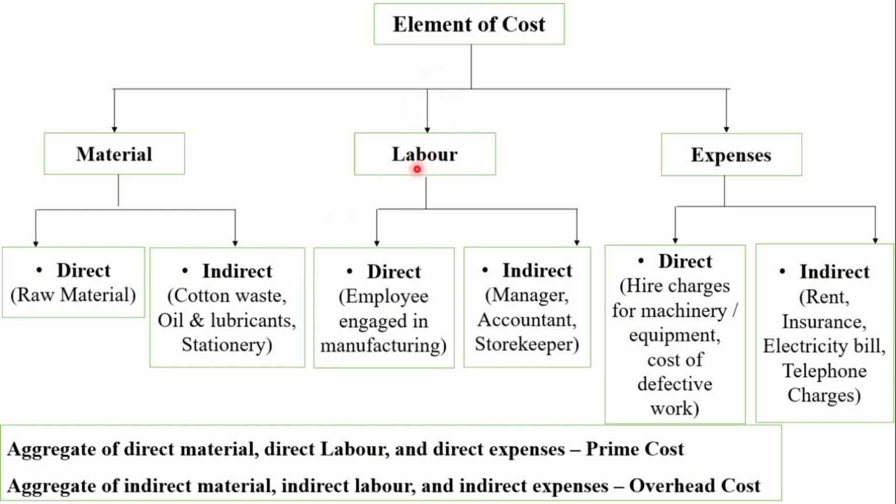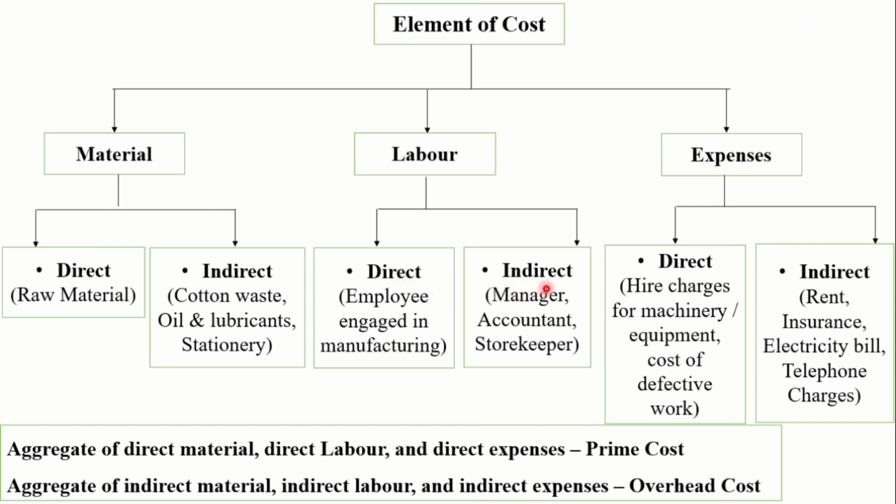The next element of cost is labor. This is the cost of remuneration paid to the employees of the organization. It can be direct and indirect. Direct labor cost indicates the labor cost which can be identified with the individual cost center and is incurred for those employees who are engaged in the manufacturing process, means remuneration paid to employees who are directly involved in manufacturing. Those wages come under direct labor cost.